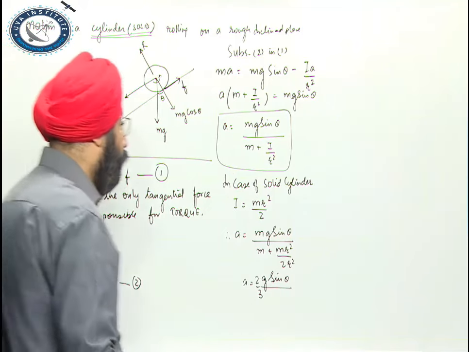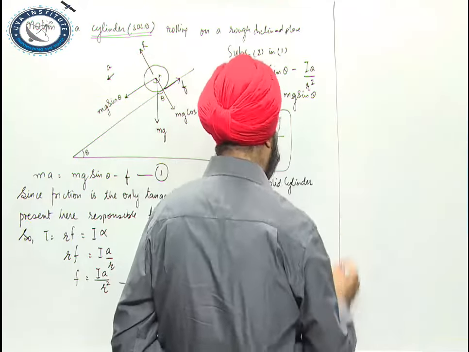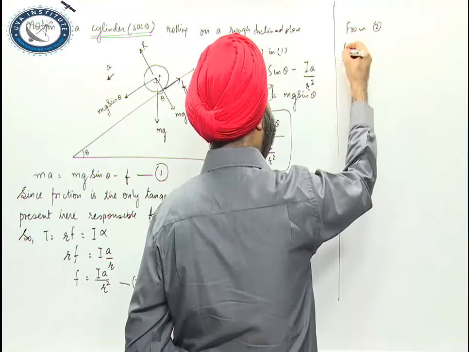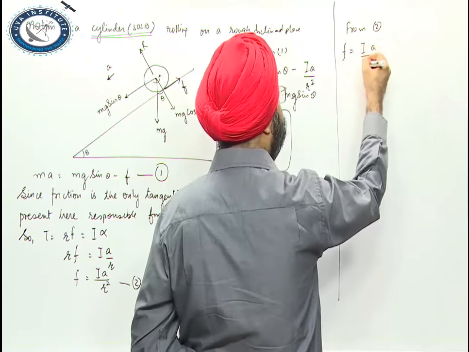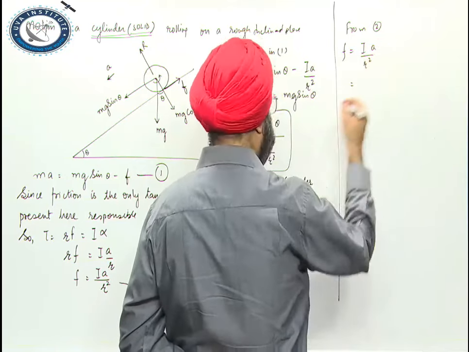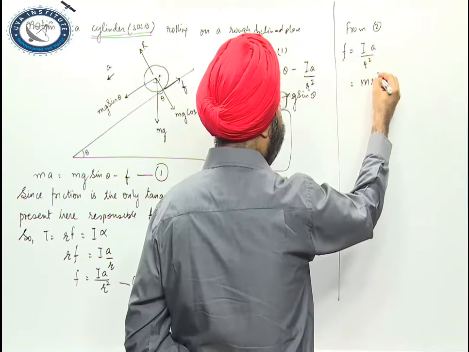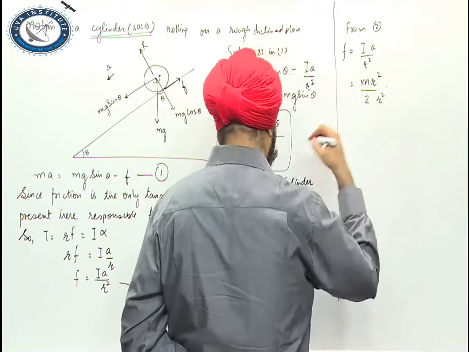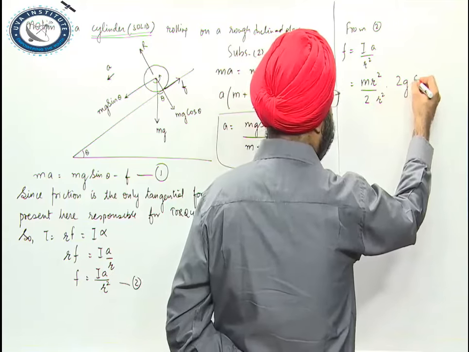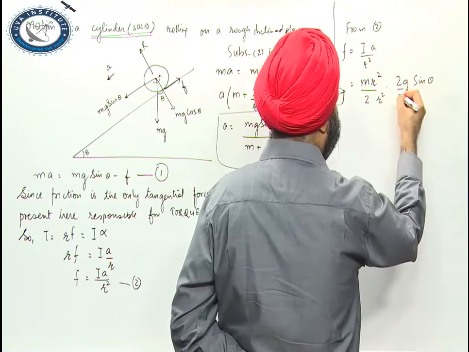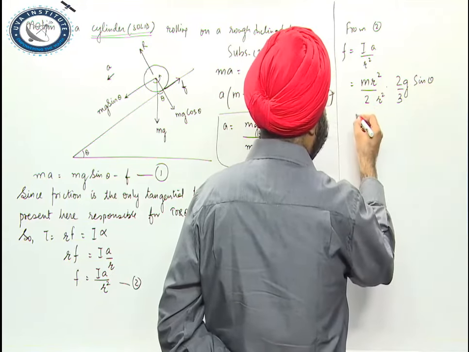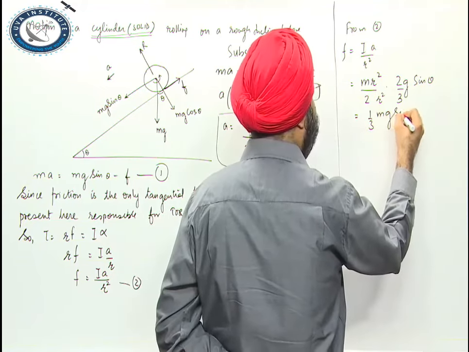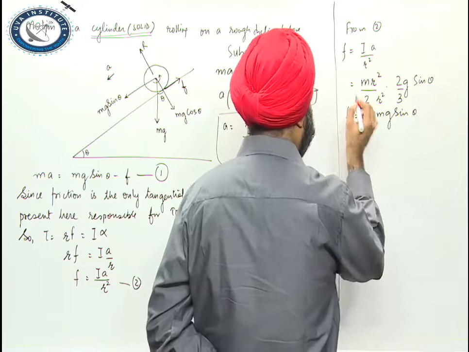Now from equation 2, friction is I a upon R square. The value of moment of inertia is mr square by 2 in case of a disc, R square, and acceleration is 2g sin theta upon 3. So it is equal to 1 by 3 mg sin theta.